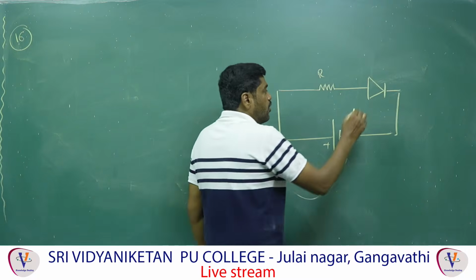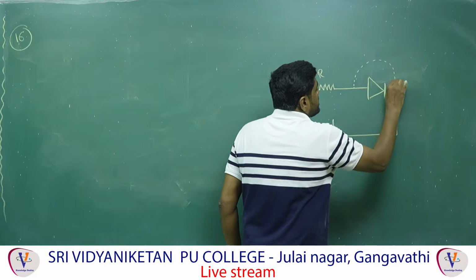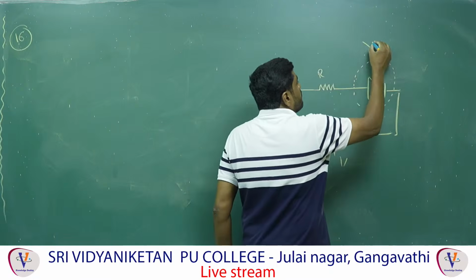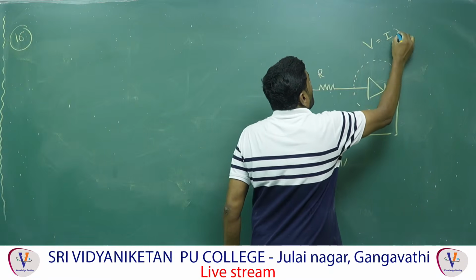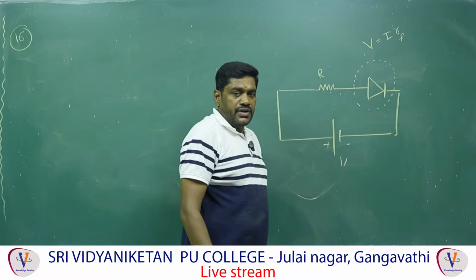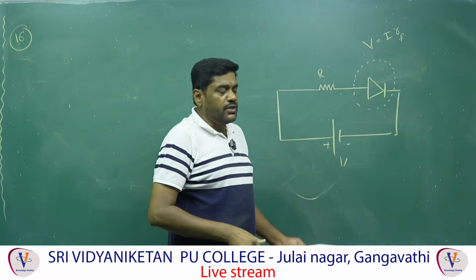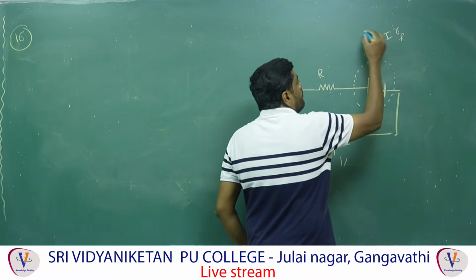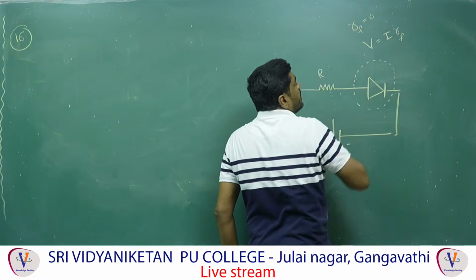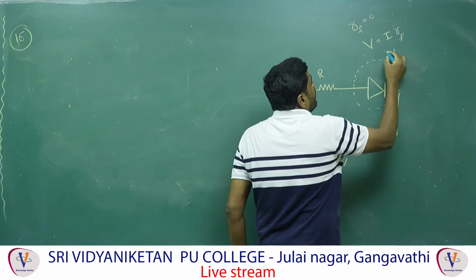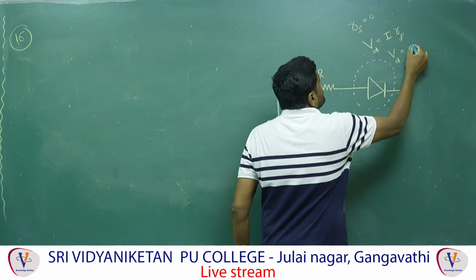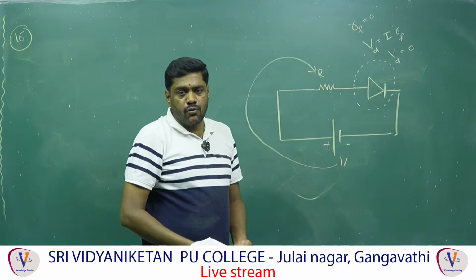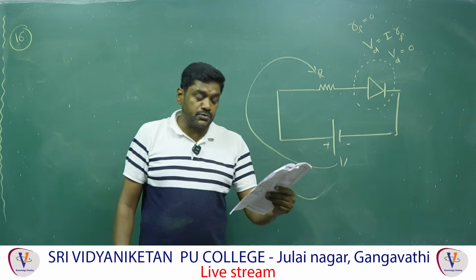Under forward bias, if it is an ideal diode, then there is no resistance. The formula is V is equal to I into RF. If it is in forward bias and ideal, then RF is equal to 0. Therefore, there is no resistance for the diode. So the voltage across the diode is equal to 0. Therefore, the total voltage goes across the resistor only. So the first option only is correct.